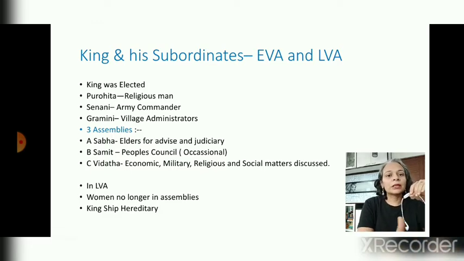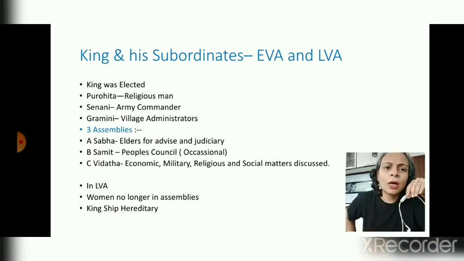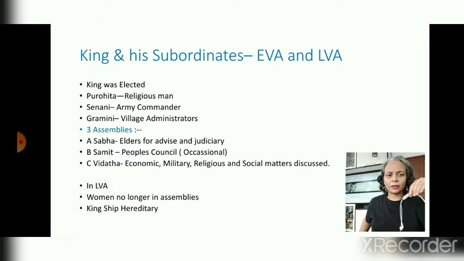Samiti was a people's council, and this was held on several occasions only. If some issue is there, like a famine in the state or in several villages, this Samiti was called, to decide on further policies to improve the condition of the people, or to improve farming, or what to do about taxation. For such things, a people's council used to be called, but that was also occasional.